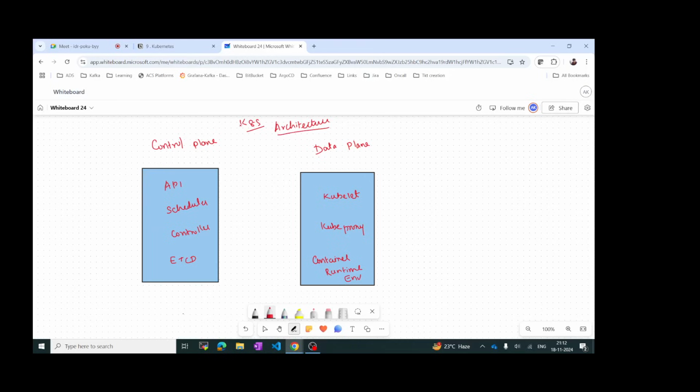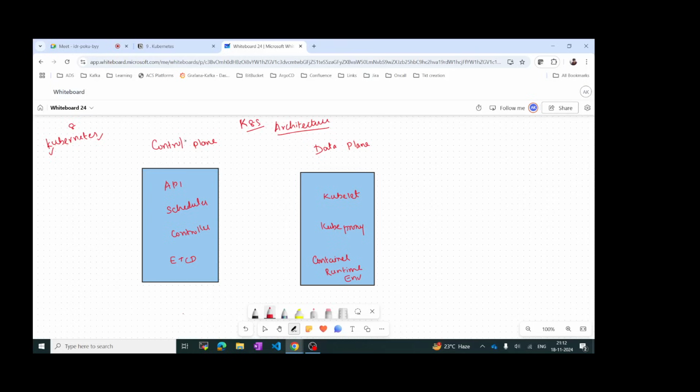Actually Kubernetes we will write as K8s as well, because it starts with K and ends with S, and in between we have 8 characters: 1, 2, 3, 4, 5, 6, 7, 8. So sometimes they will refer to it as K8s, that is Kubernetes only, nothing to be confused. It is just a short form of Kubernetes.